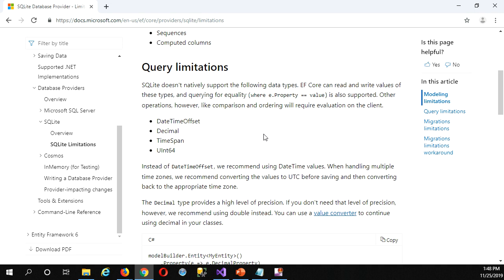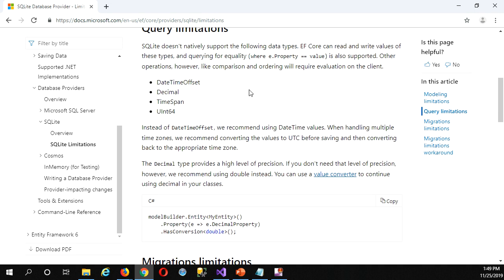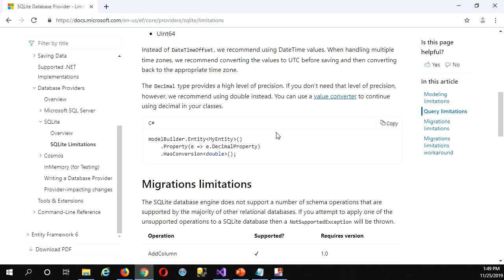There are certain data types, okay, that aren't supported by SQLite. I haven't been using any datetime offsets or time spans. Well, the only one I've been using here is decimal. But you know what? They suggest a fix here using the Fluent API that we can tell anything with a decimal property to convert it to double. Guess what though? I didn't do that, and yet still my decimal that I'm using for, what is it, I think the fee for the patient appointment, is working fine. So I think maybe this documentation is a little bit behind, and they've actually made a change with the latest version because it seems to be working without any problem, right?